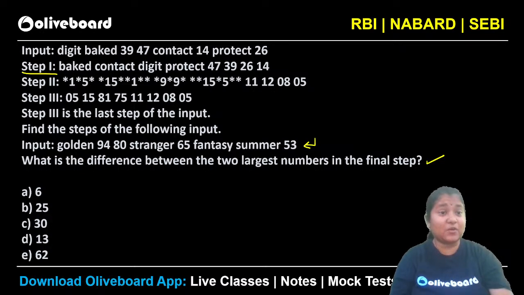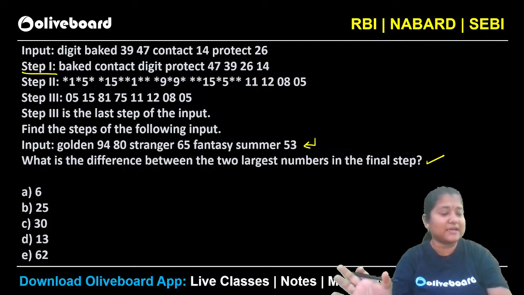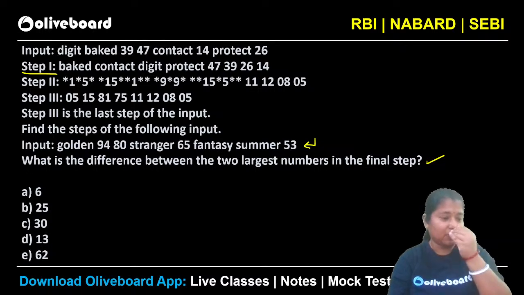चलो जल्दी से बताओ what is the logic for step number 1. कोई पक्का लॉजिक दिख रहा है क्या स्टेप नंबर 1 में? How we have arranged here, what is the logic for the arrangement of the words, or what is the logic for the arrangement of the numbers? Do we see a particular pattern in the words and numbers? Do we see a pattern here in the words and numbers?